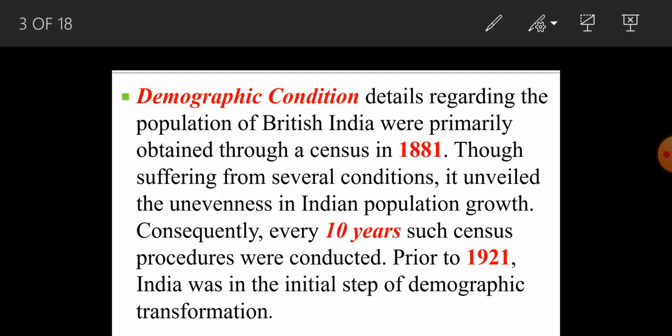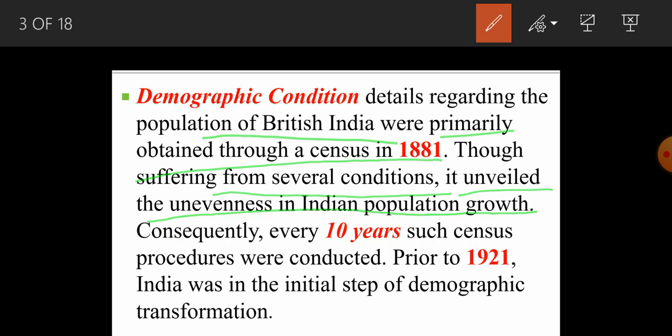So the first is demographic condition. Demographic condition deals with the population of British India. The demographic condition we are talking about on the eve of independence deals with the population of British India, which was primarily obtained through the census in 1881. So you can say that the first population census was calculated in the year 1881. Though suffering from several conditions, it unveiled the unevenness in Indian population growth.